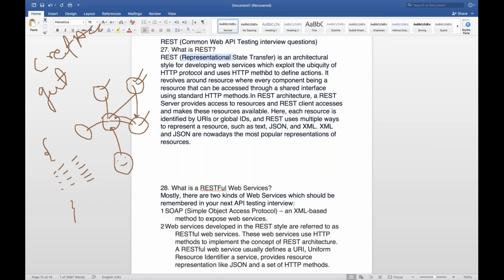And what do you mean by HTTP methods? HTTP method means we have different get call, put call, post call, and delete call. So we have CRUD operations. Create means post, retrieve means get, update means put call, and delete means delete call, right? So it revolves around resources, where every component is a resource that can be accessed through a shared interface standard.